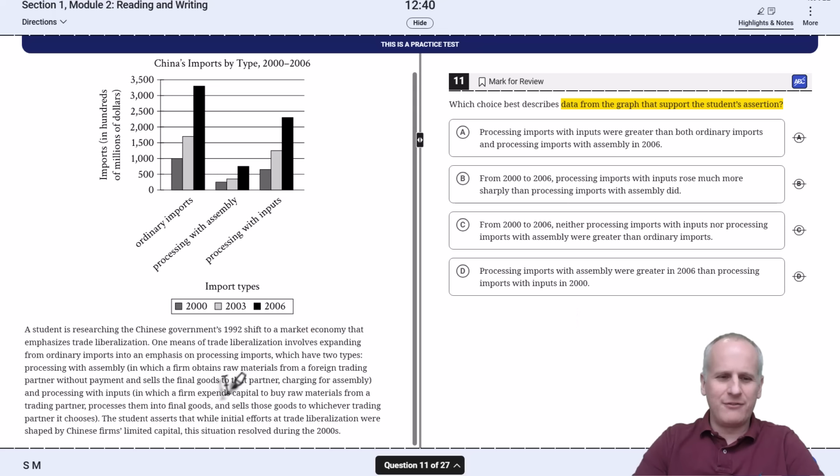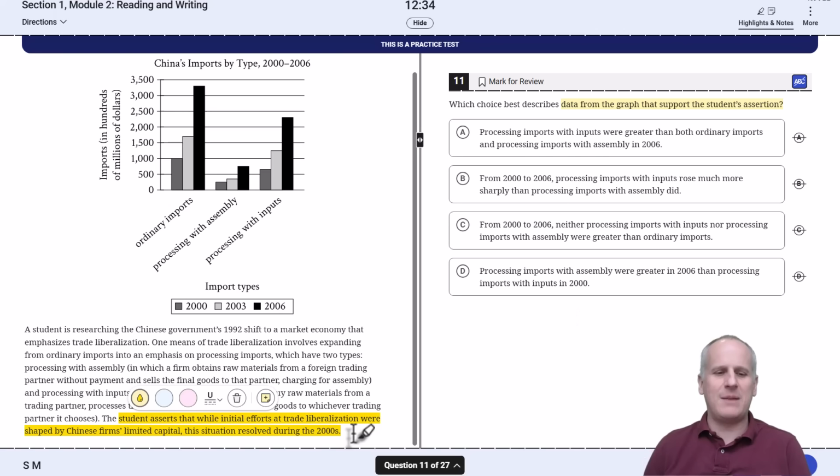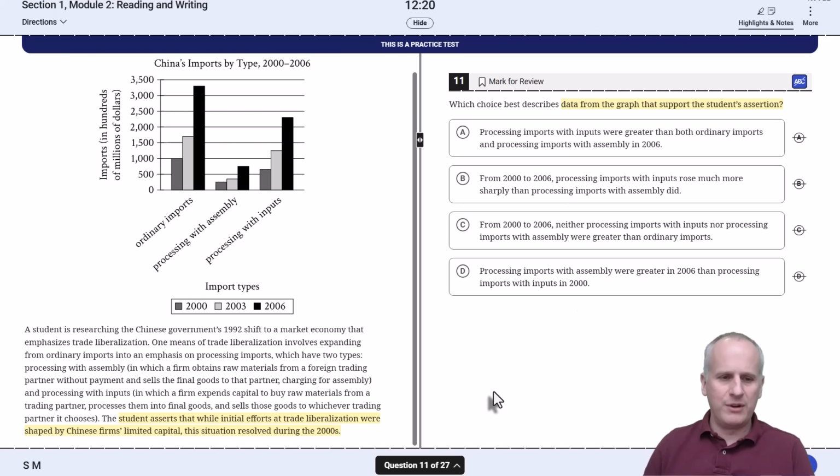We're going to have to come down here and figure out what the student asserts. And the student asserts that while initial efforts at trade liberalization were shaped by Chinese firms' limited capital, the situation resolved during the 2000s. So we've got to figure out why the capital got fixed during the 2000s. And I'm not going to look at the chart until we understand what's happening with the capital. So we read from the top.